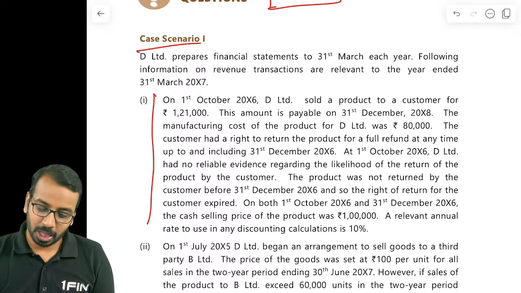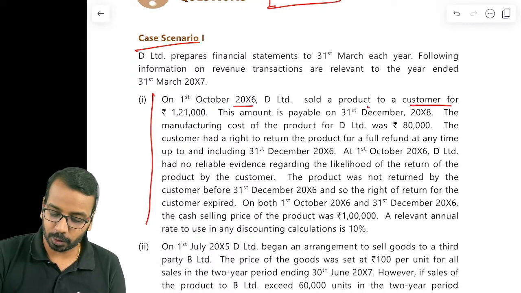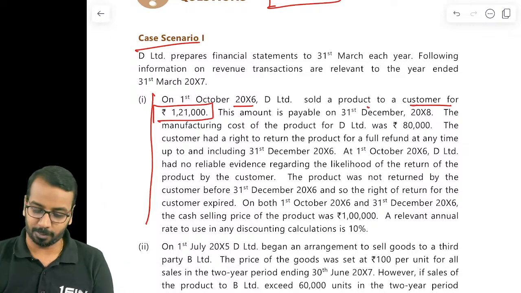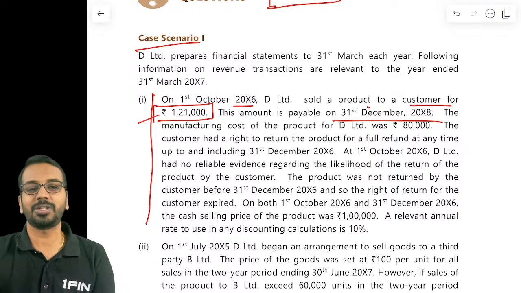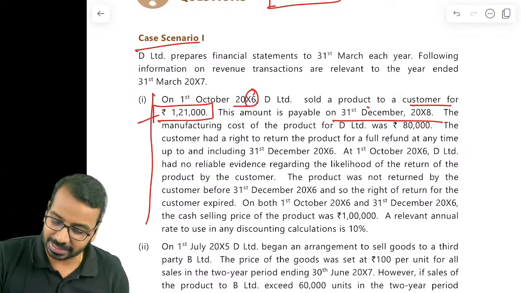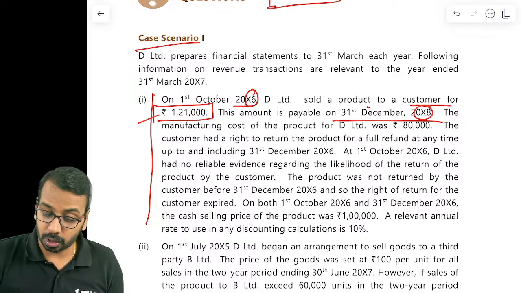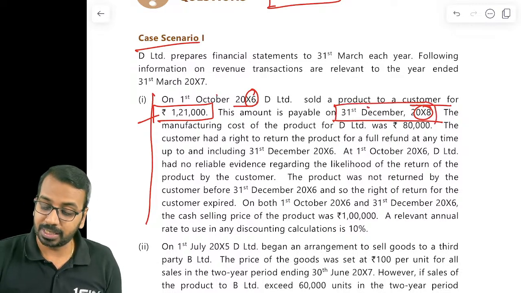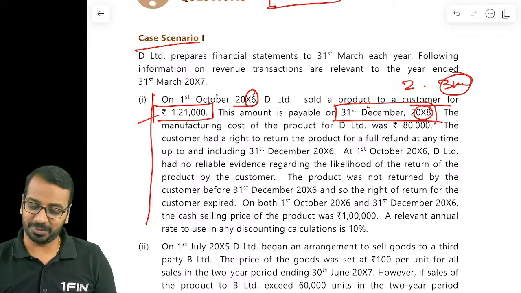On 1st of October of year 6, D Limited sold a product to a customer for rupees 1,21,000. This is the value at which it is sold. This amount is payable on 31st of December of year 8. Generally when you get this X6, X8, it's easier if you read them as 2006, 2008, so that calculation becomes easier. Sold on 1st October, money will be received on 31st December. So basically after 2 years and 3 months, the amount will be received.